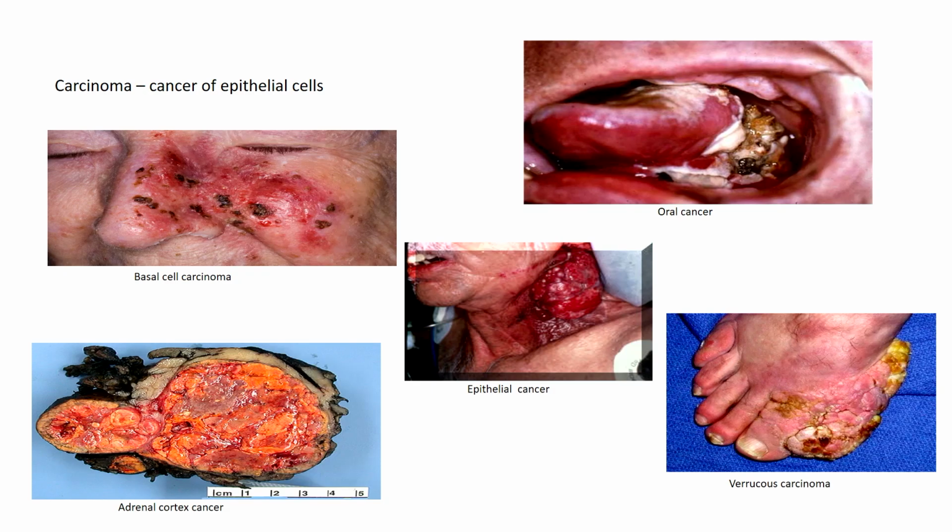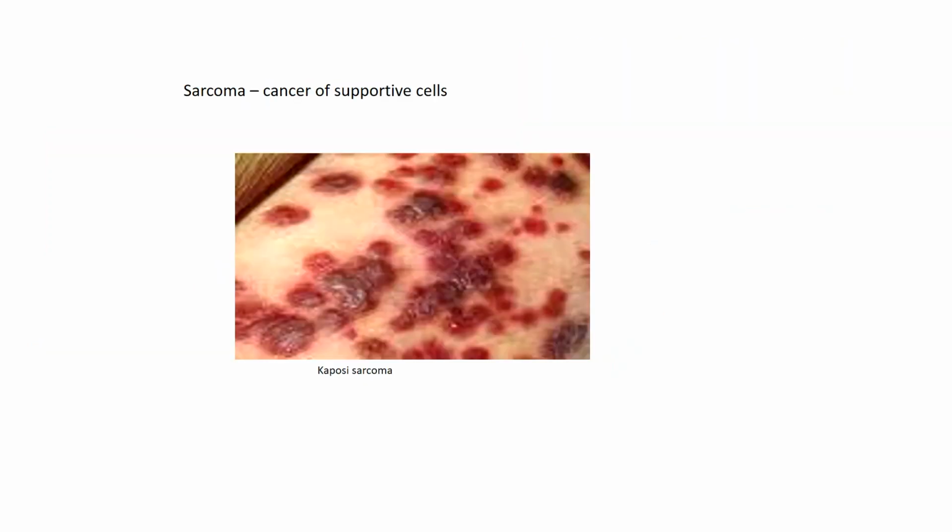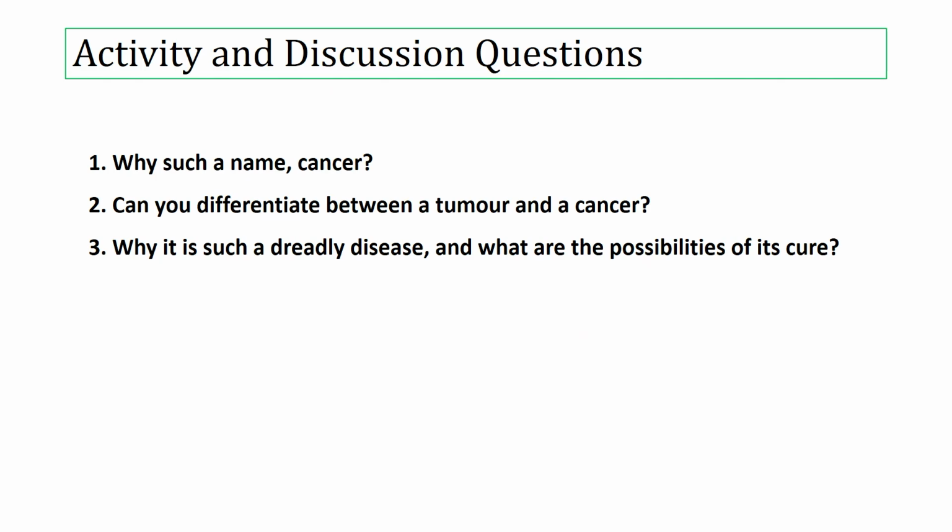These are some examples of carcinoma. This is oral cancer, this is basal cell cancer. These are all epithelial cell cancers. An example of supportive cell cancer is muscle cancer. These are sarcomas. Leukemia and lymphoma we will talk about later.